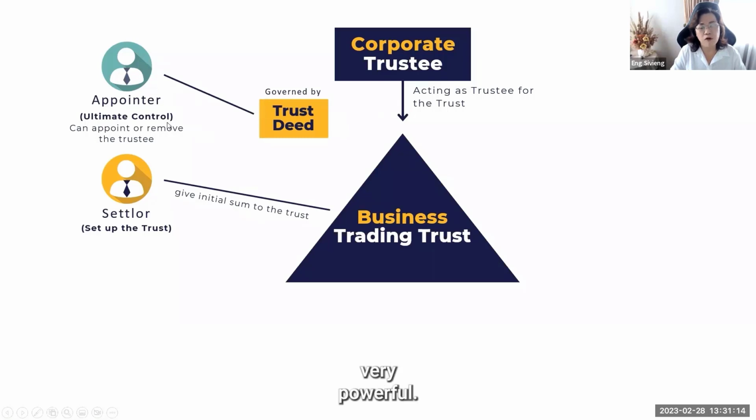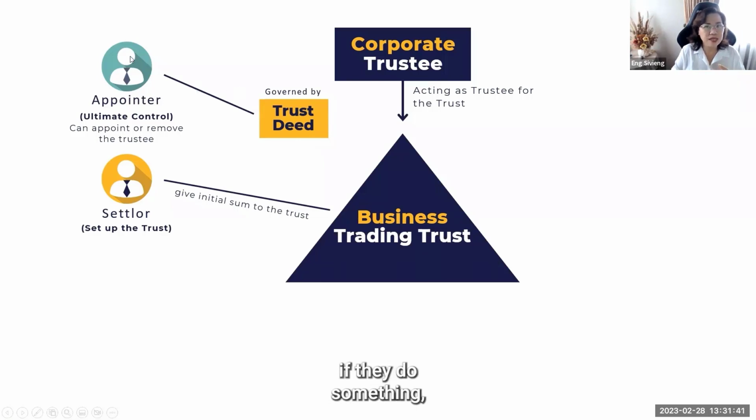Even though it's very powerful, they can do whatever, but they also have to follow the trust deed. The trust deed is the rules, the terms and conditions: what they can do, what they can't do. They have the power, but they still have to follow the trust deed. What the trust deed says is what they have to follow. And if they want to change the rules and terms and conditions, they have to change the trust deed.